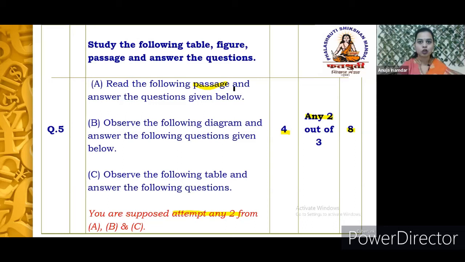Okay, so for example, if in the exam you get a question like COVID-19 and its effect on the world economy. This is what the passage is about, and in the last question they will ask you, do you think that COVID-19 has a negative impact on the Indian economy? State your opinion. So with this particular question, your opinion carries 1 or 2 marks.